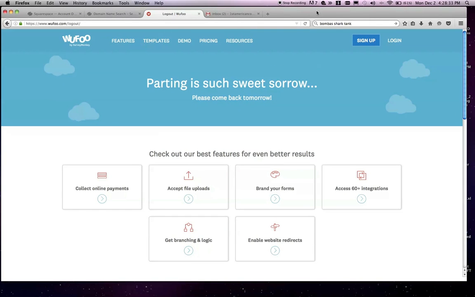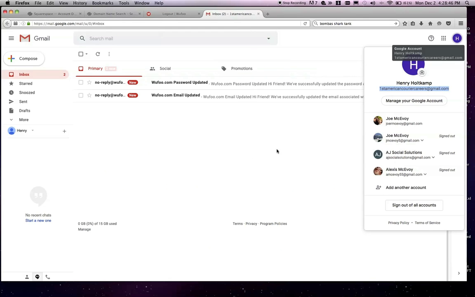Alright guys, so this is the introduction to Wufoo. It's basically the application that is going to run your job applications. A couple things: I started you a Gmail account, which is FirstAmericanCourierCareers at gmail.com. The password will be in the email that I send you after this.